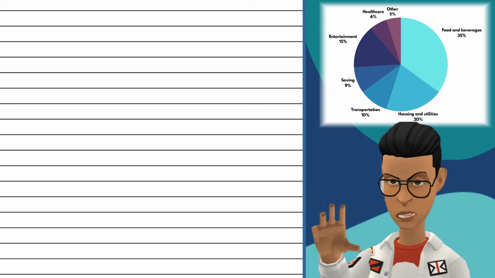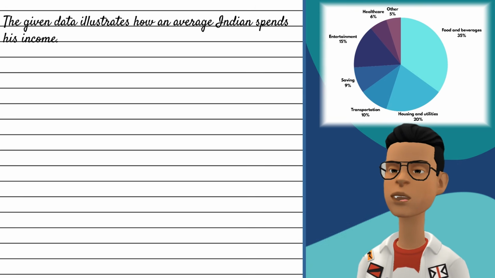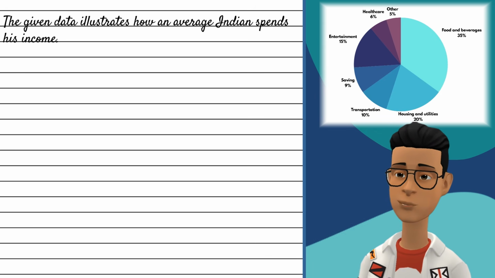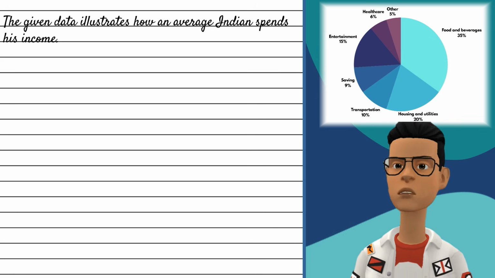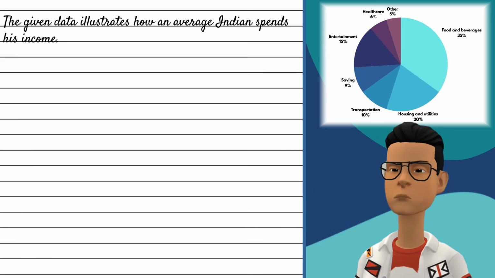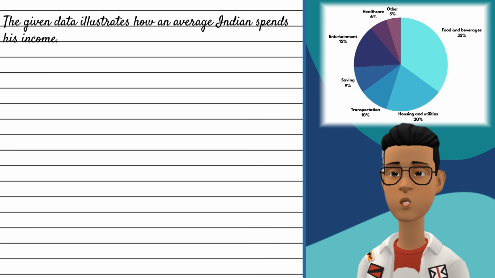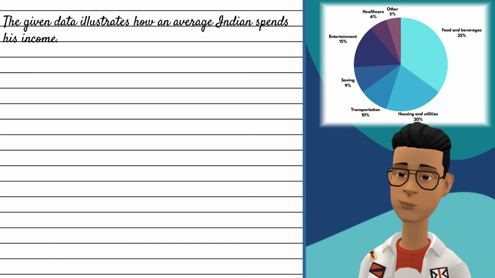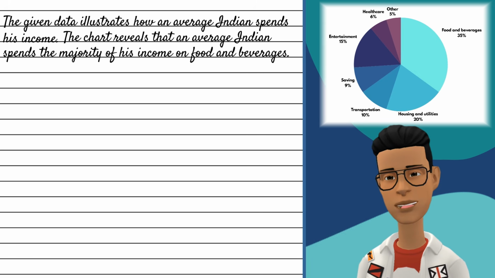First, you have to write what the data is about. Use words like, "the given data illustrates." Means, you have to write 1 or 2 sentences to tell what the data is about. Then, you have to do the analysis. Try to find something significant in the graph. What is the highest, and what is the lowest? In this case, food and beverages has the highest share in the income spent. So, you can write, "An average Indian spends the majority of their income on food and beverages."